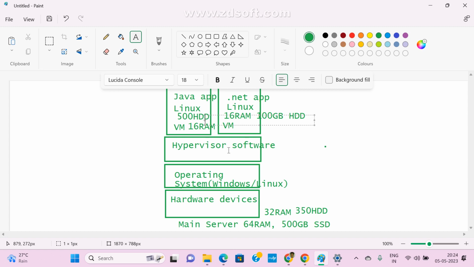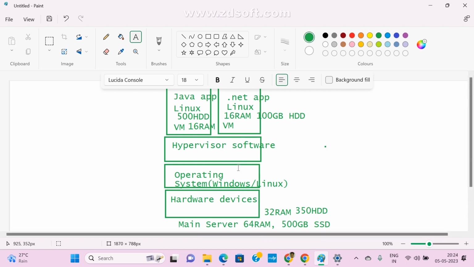Now here one more thing. This is the main server, right? If we install multiple servers with the same operating system, obviously the server performance goes down, correct? On top of the main server, I configure two more servers. These servers will work, but obviously performance will go down. Now can I create 5 servers, 10 servers, on the same machine? Yes, we can create them, but it will work very slowly.